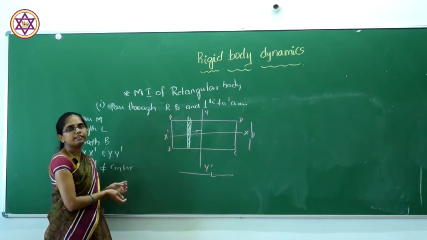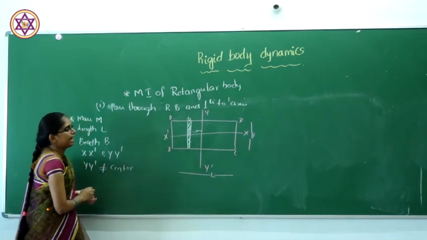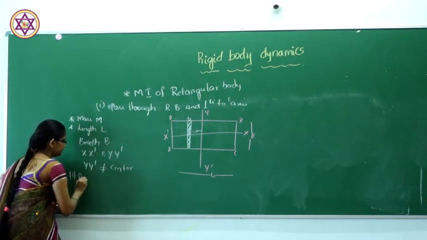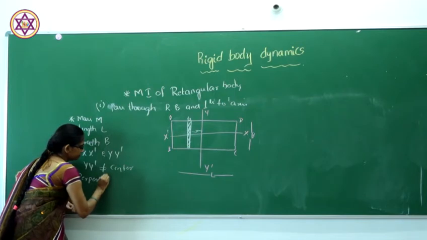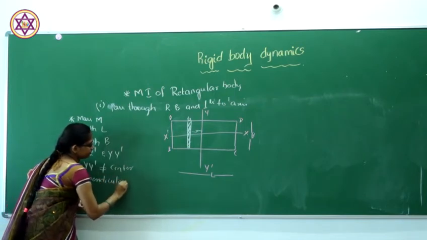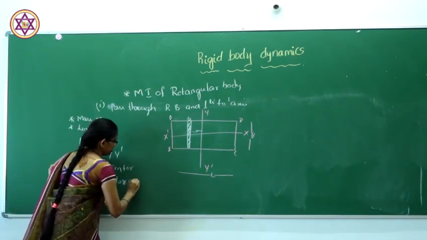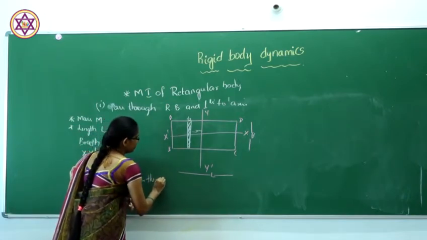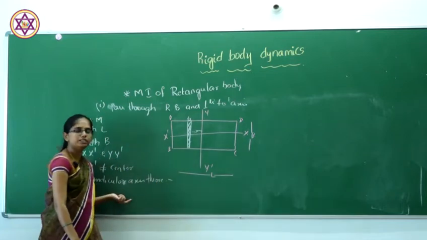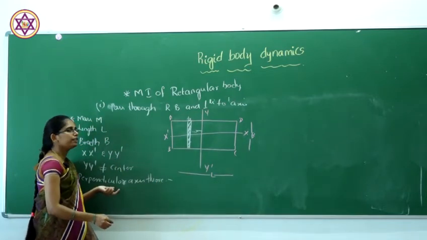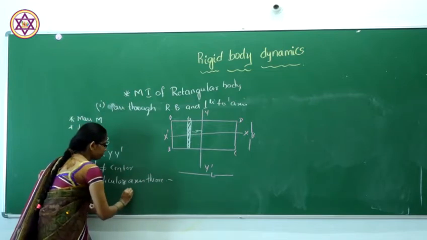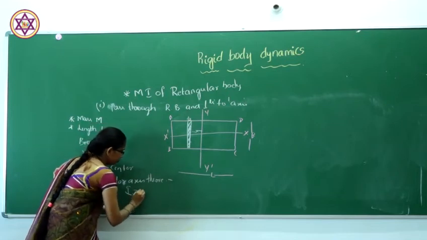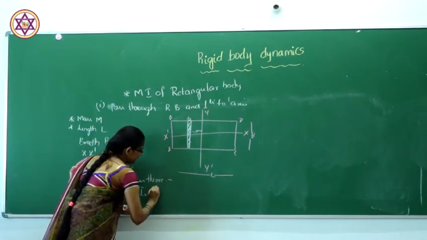So we know the perpendicular axis theorem. There are two theorems, one for two-dimensional and another for a plane. Here I will consider the perpendicular axis theorem for a plane, that is Iz will be equal to Ix plus Iy.